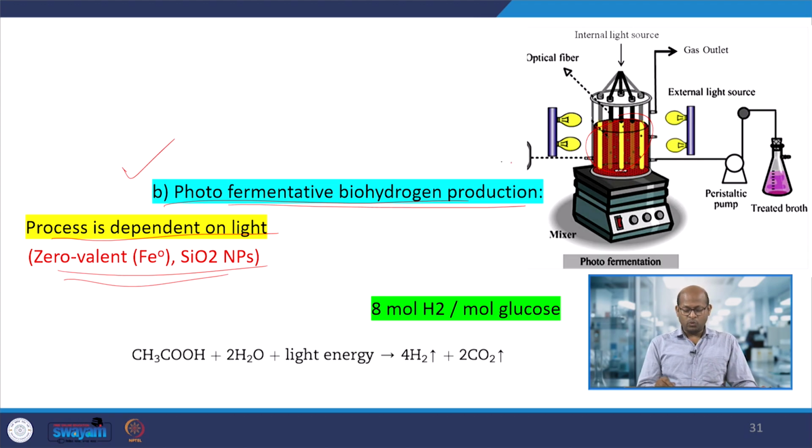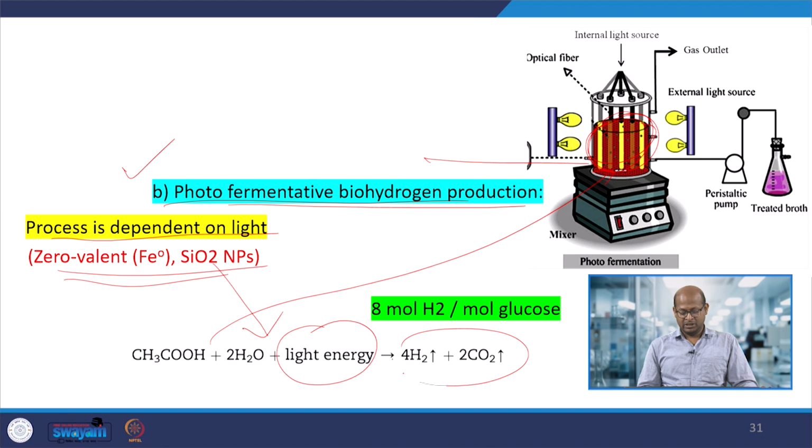Also, in this particular process acetic acid, butyric acid, propionic acid that are formed in the dark fermentation process would come here, and those materials will be decomposed here in presence of light and nanomaterials if we charge them. Then that would give hydrogen in this particular process.